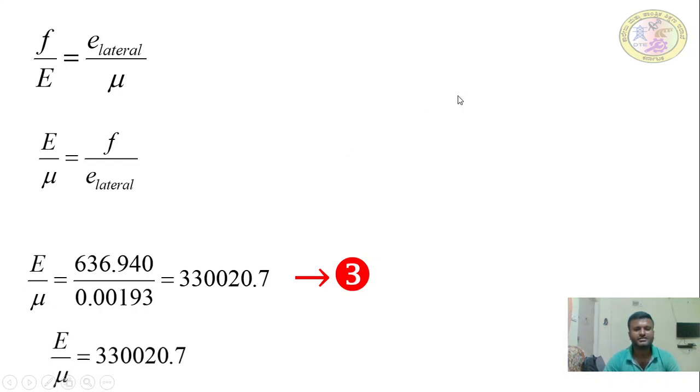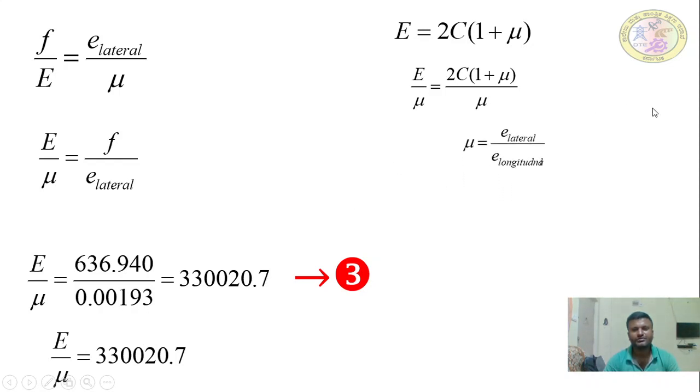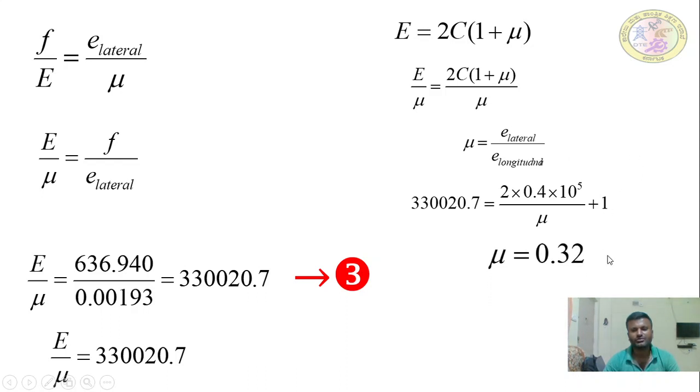Next comes the relation E is equal to 2C into 1 plus mu. So E by mu we know already. C is also known, mu is unknown, and E is unknown here. E by mu is equal to known, right? Substitute the E by mu, and mu is unknown, 2C is known. So find out mu. Mu is equal to 0.32. Substitute 0.32 in these relations, you will get E.